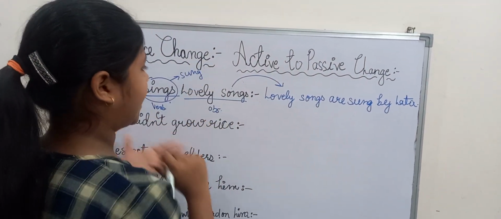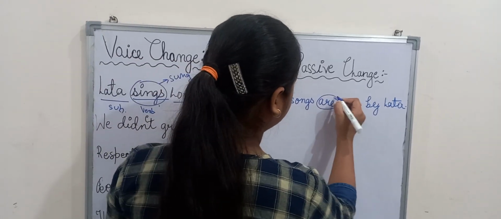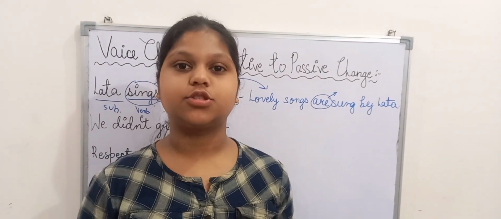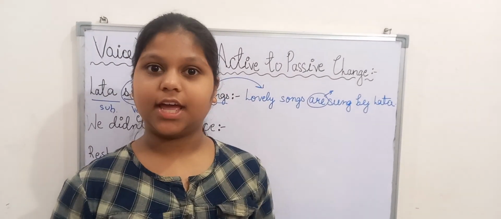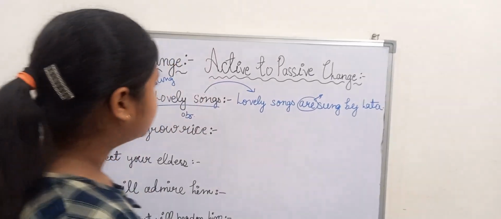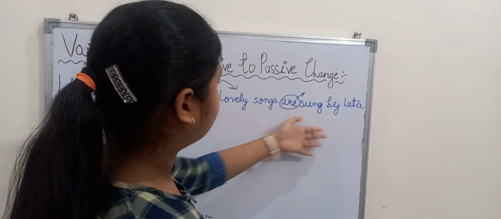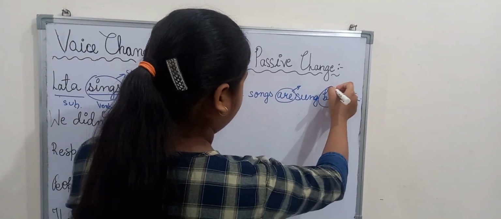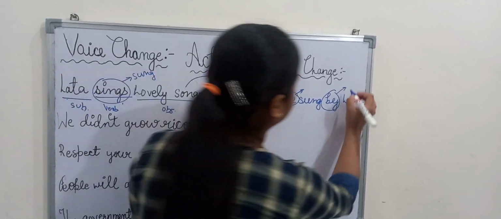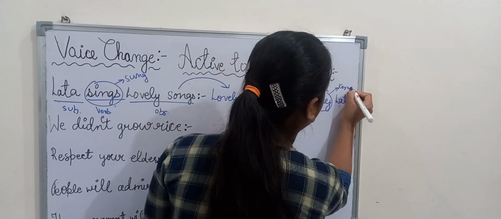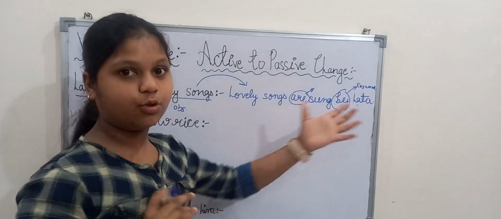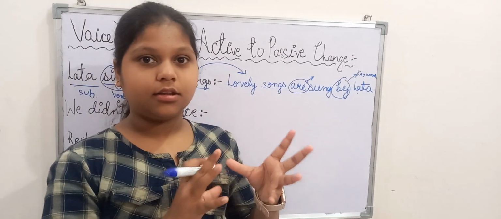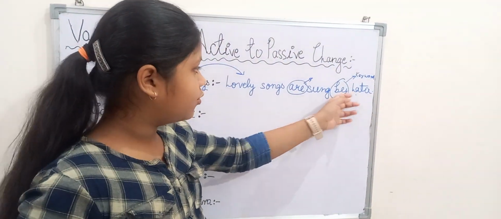As we are converting active into passive, "are" is used because she is not supposed to sing only one song. She is singing more than one song. Any singer would sing more than one song. So, lovely songs are sung by Lata. Subject will come as it is. "By" is the keyword. In my previous video, I told you that "by" is the keyword for the passive sentences. We have to use it at any cost because passive sentences indicate the doer. So, you have to use "by".